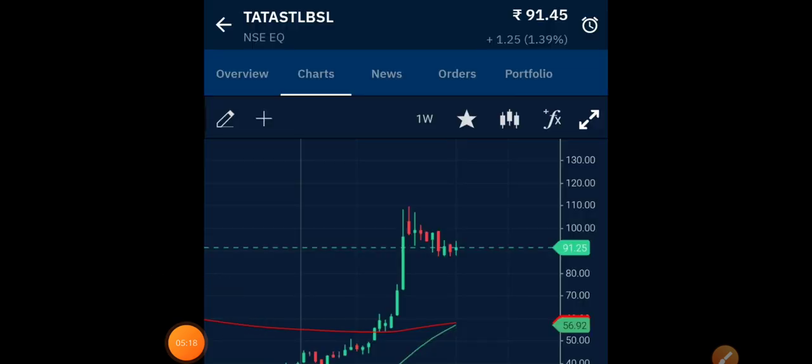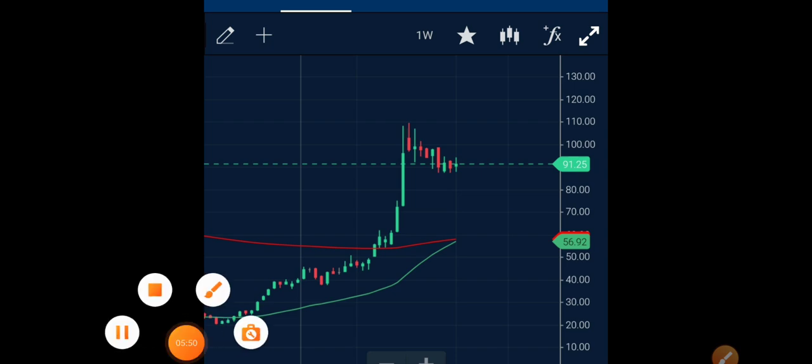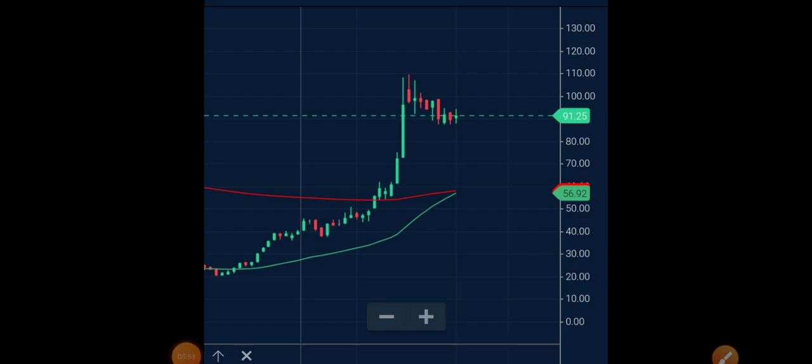Okay, so we are back onto the technical charts, and first we'll try to discuss the complete technicals on the weekly chart time frame. When you see the weekly chart, you can clearly understand what is happening here. You can see the 50-day followed by the 200-day exponential moving average, marked in green and red color. They're almost approaching close to each other. When a smaller moving average cuts a larger moving average from the bottom, we know it is a bullish crossover, and when such things happen, the stock price also increases. So at any point of time the crossover may happen.